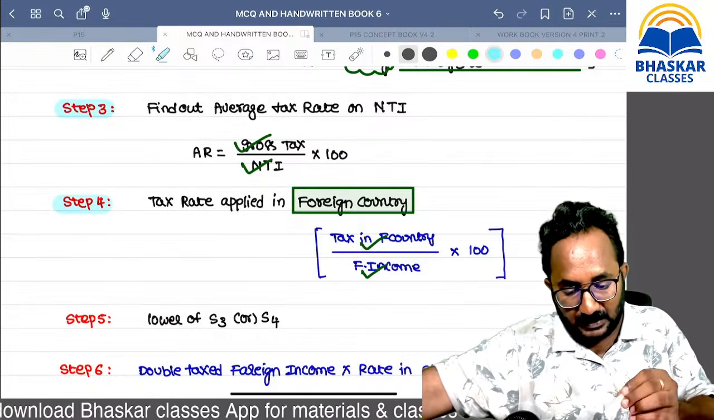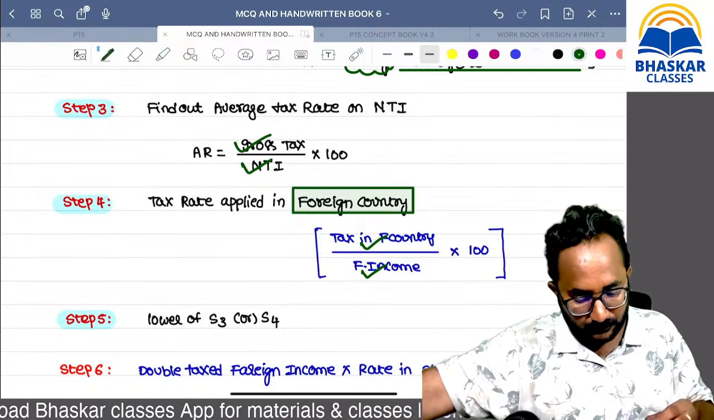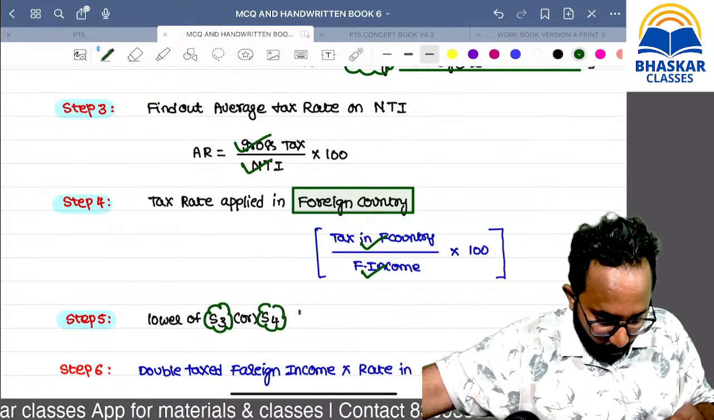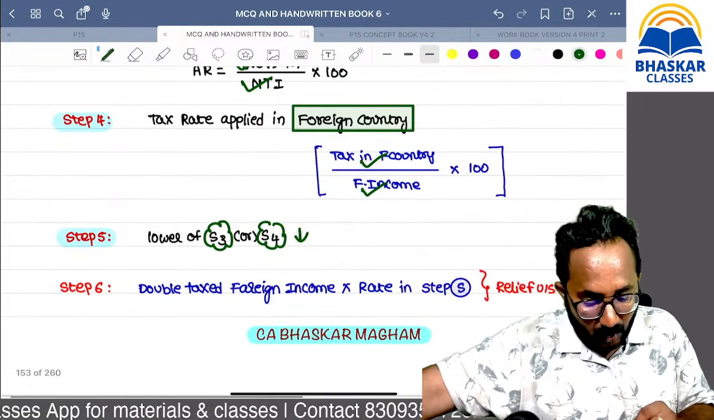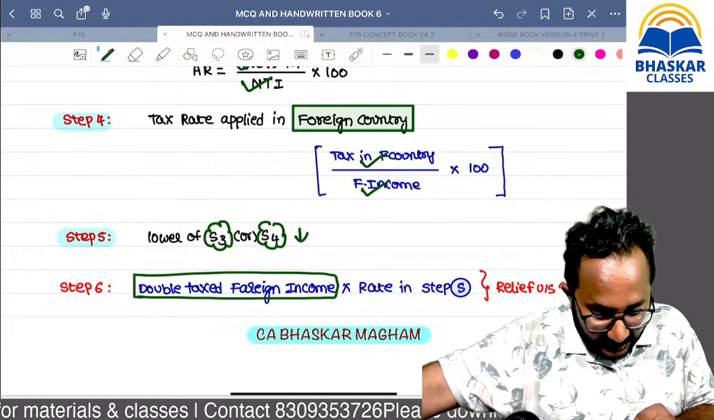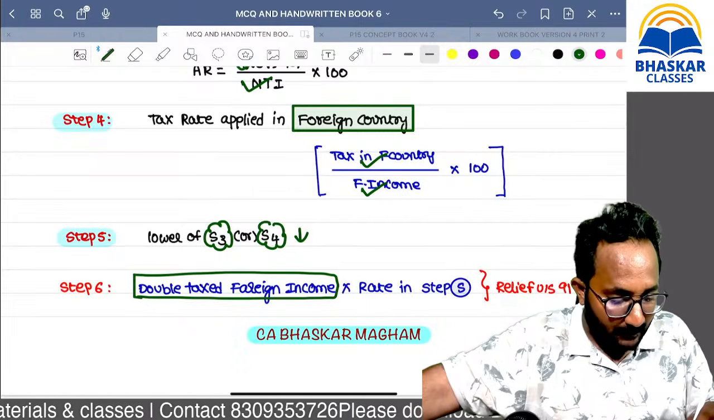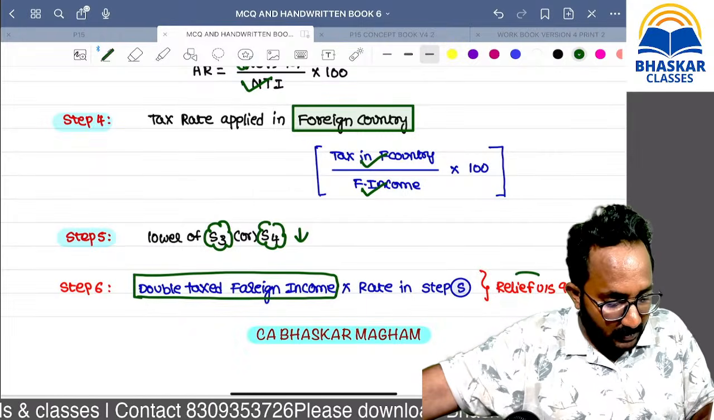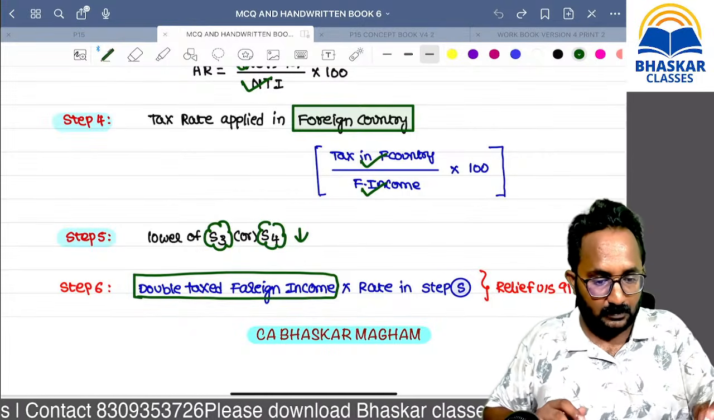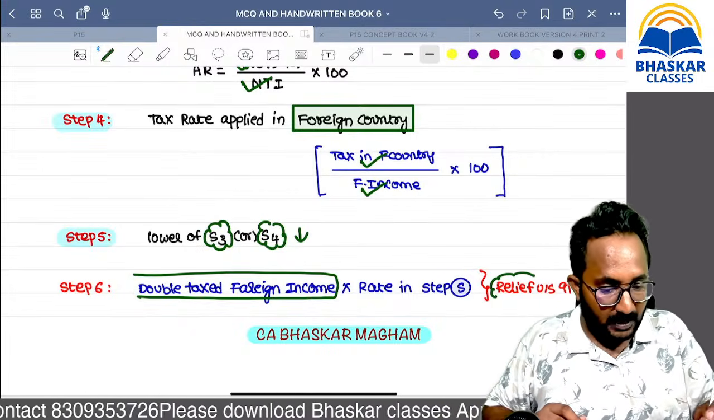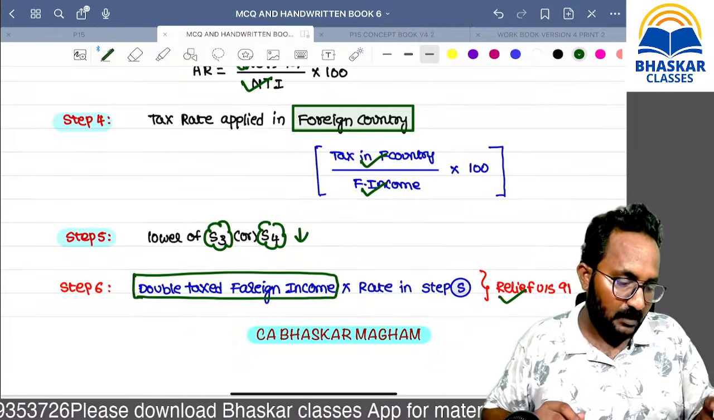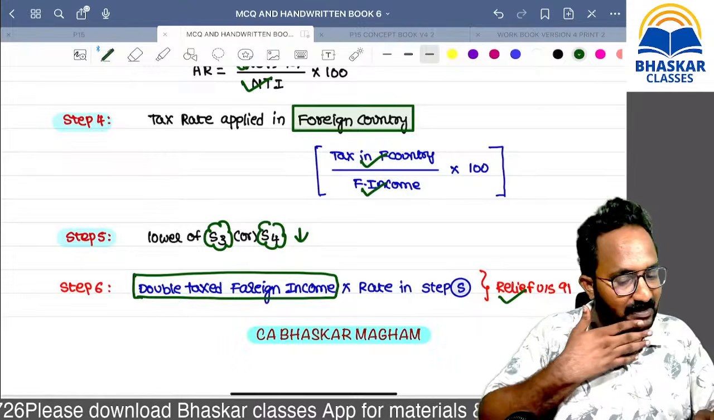So please take the lower of step 3 as well as step 4. Whichever is lower, you take, and apply it on the double taxed foreign income, not on the whole foreign income, and you will get the relief under section 91. Maybe you will get clarity after doing 2 or 3 sums. Listen carefully, these are the steps.